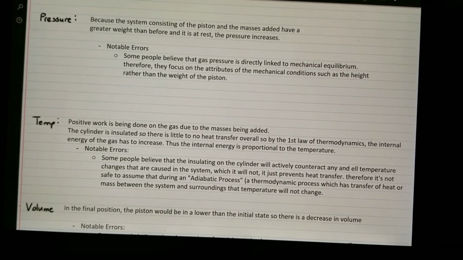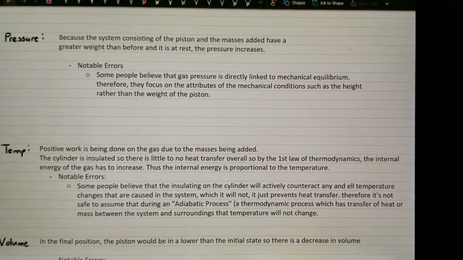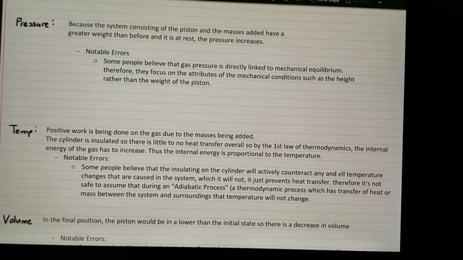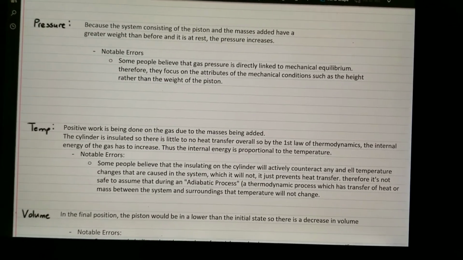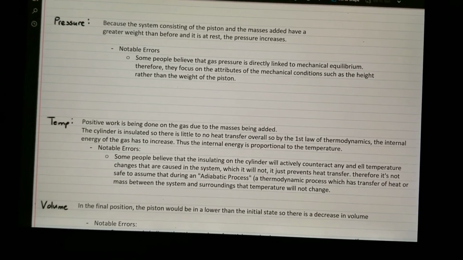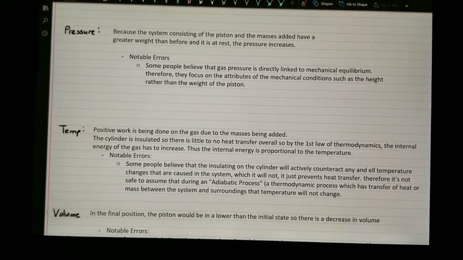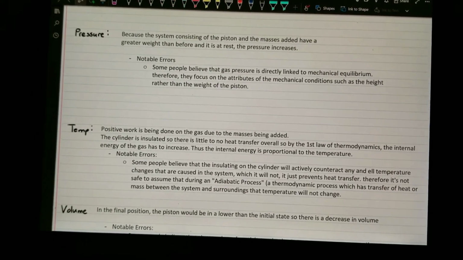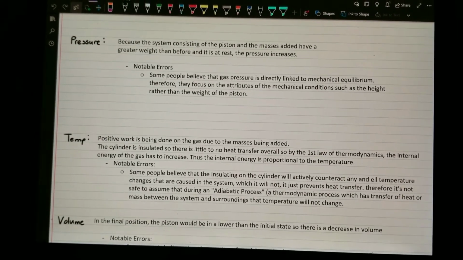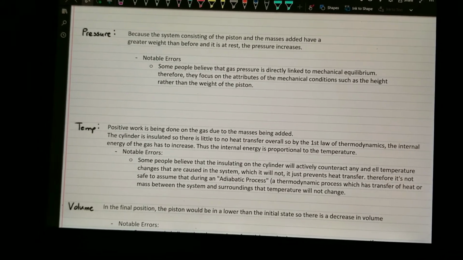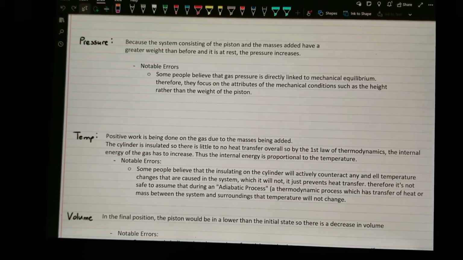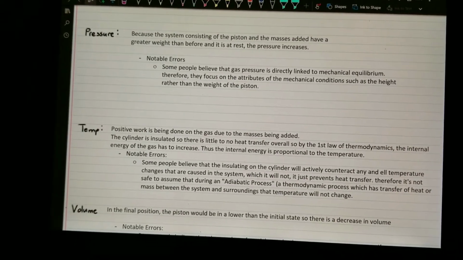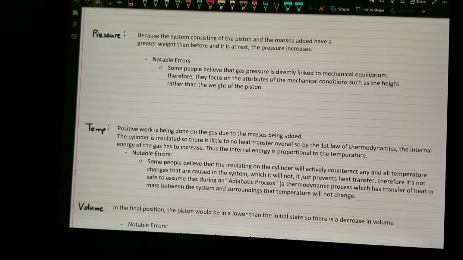Now, some people, when they read the problem, instantly think that the insulating jacket is something that will actively make sure that no temperature change will happen whatsoever, rather than preventing heat transfer. So if any changes to the system actually happen that cause a change in temperature, they believe that the insulating jacket will make that a moot point and it'll cancel out, rather than making it difficult for heat to transfer like it should.